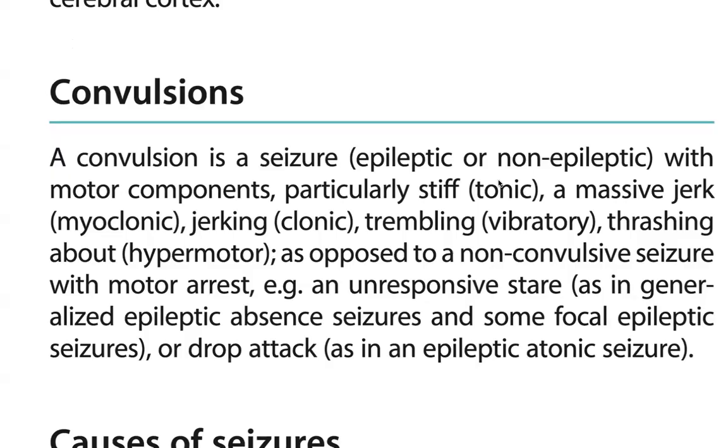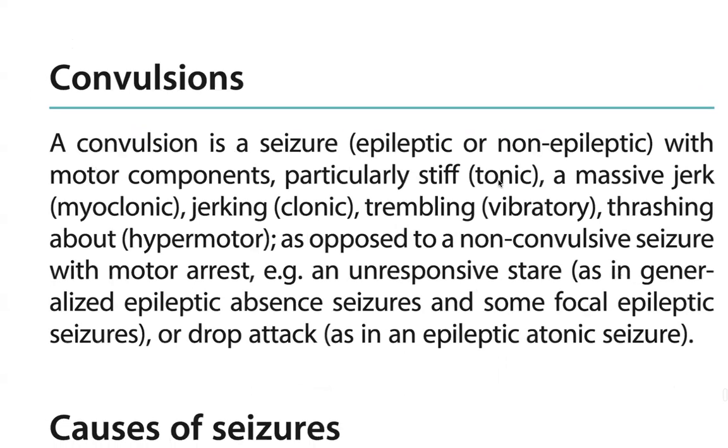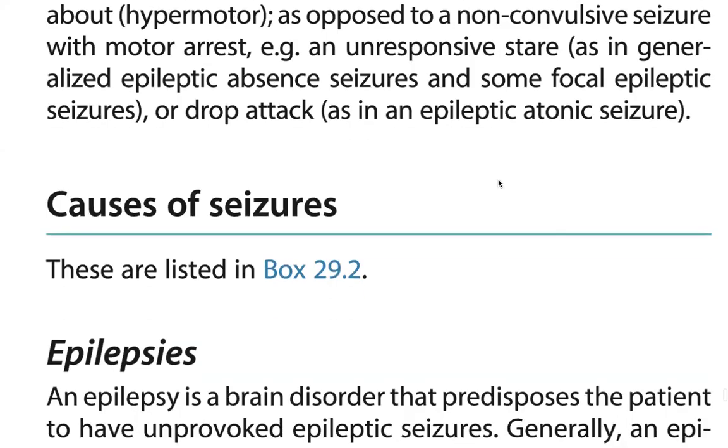Convulsions, epileptic and non-epileptic, have motor components, particularly stiff tonic, massive jerk myoclonic, jerking clonic, trembling, vibratory, thrashing about hypermotor, as opposed to non-convulsive seizures with motor arrest and unresponsive stare, as in generalized epileptic absences, in some focal epileptic seizures, or drop attack as in epileptic atonic seizures.